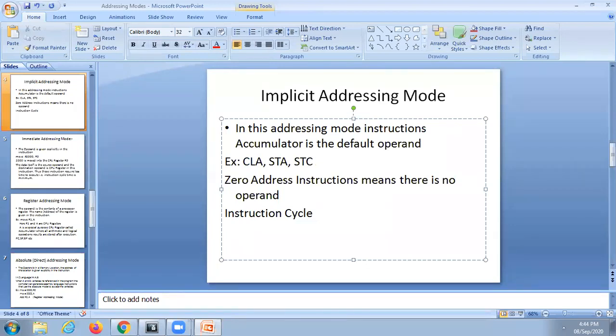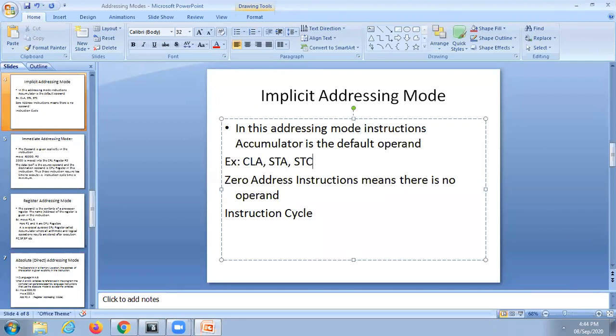All those if statements are converted into logical statements. That means there is a flag register which contains the zero flag. Similarly, the carry flag. Zero flag means the result is 0. If you do any arithmetic or logical operations, if the result is 0, then the zero flag is set.